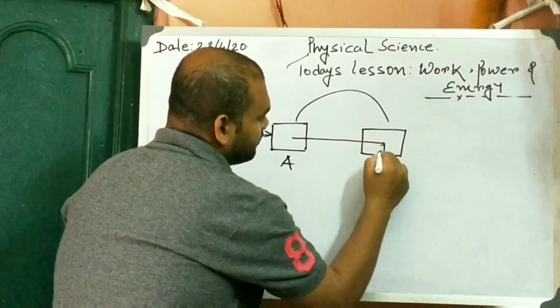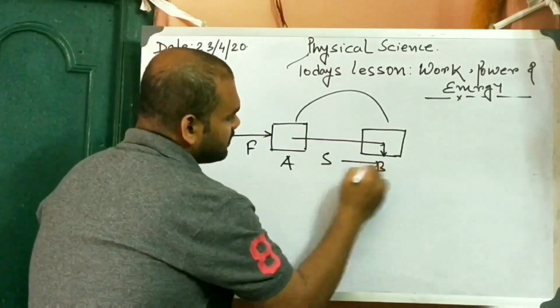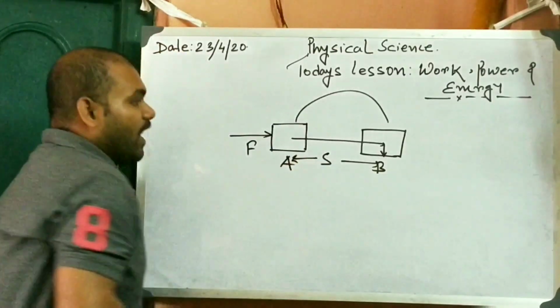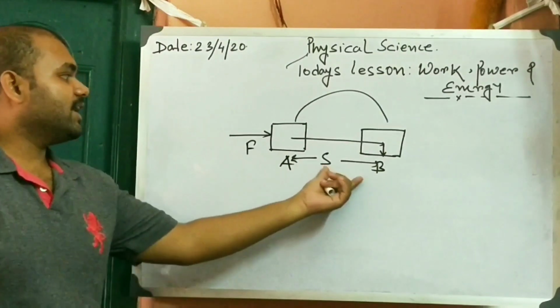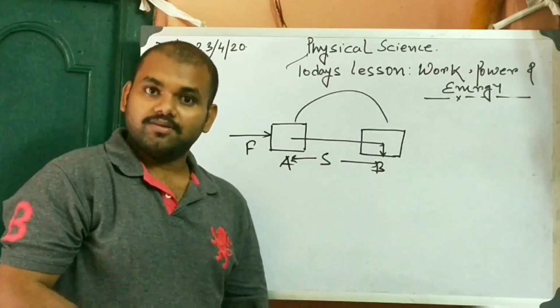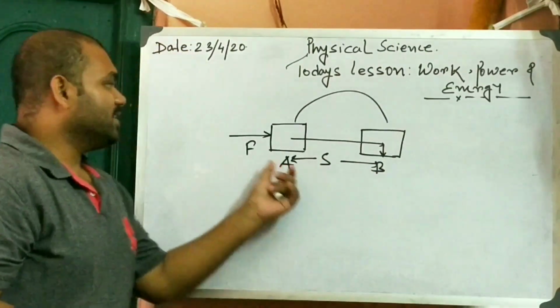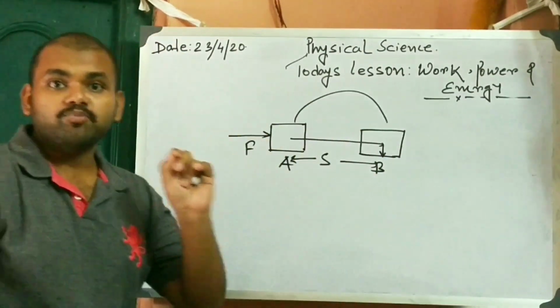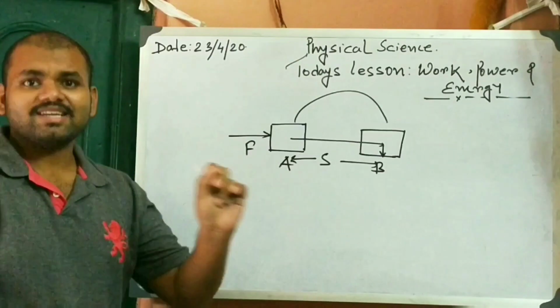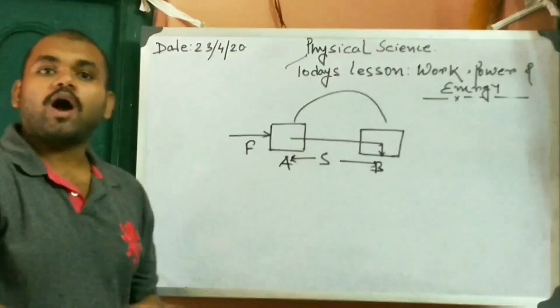So this should be the displacement. Work is said to be done when, on application of force, there is a displacement. It means simply that if we apply a force on a particular body and the body moves through a certain distance, then we can say that work is done.